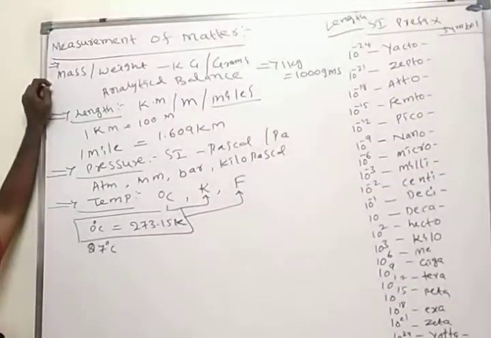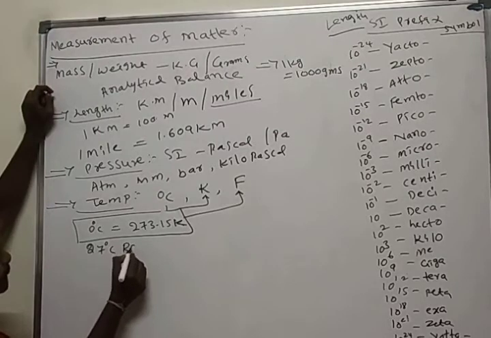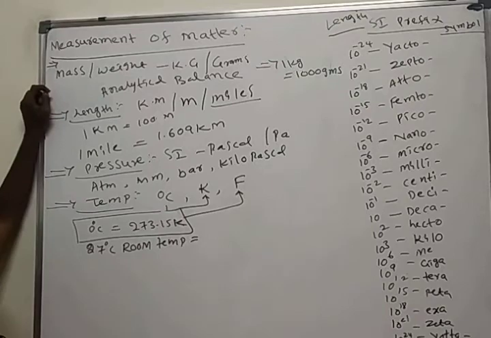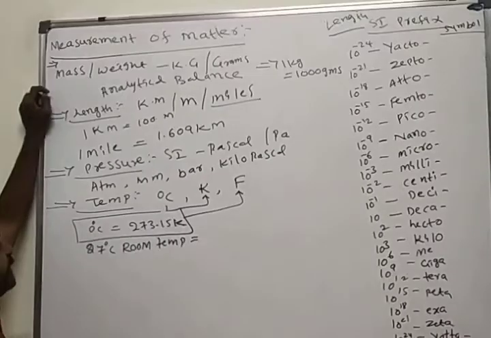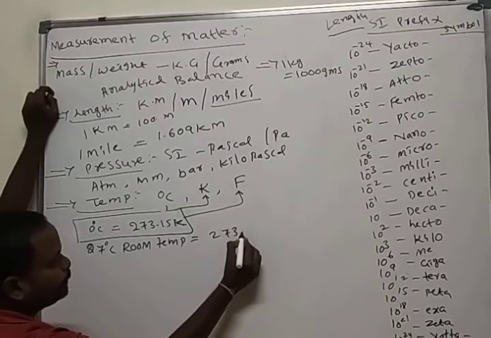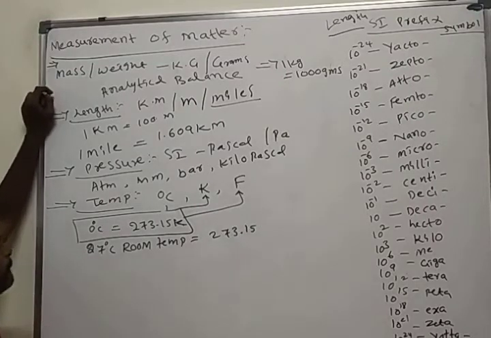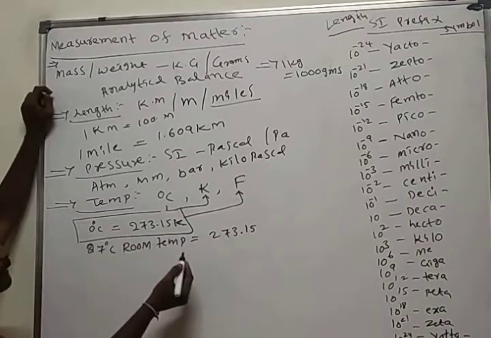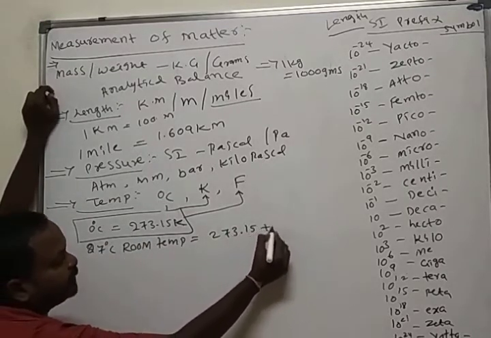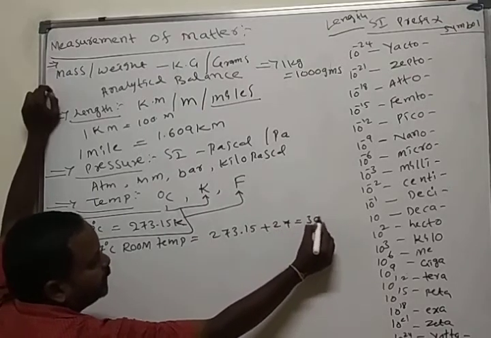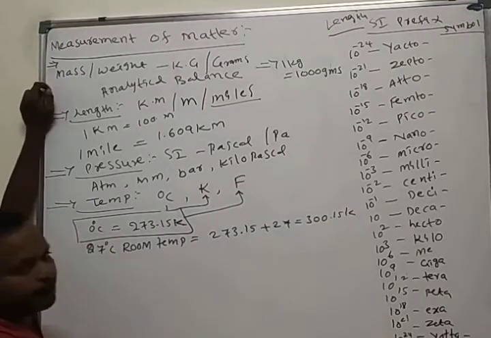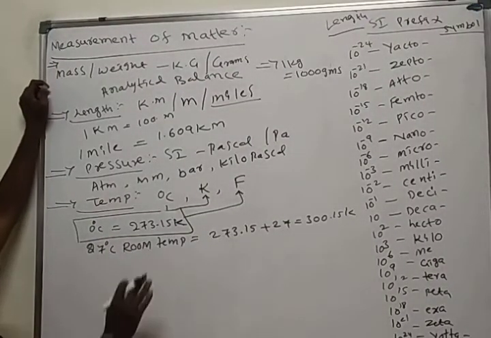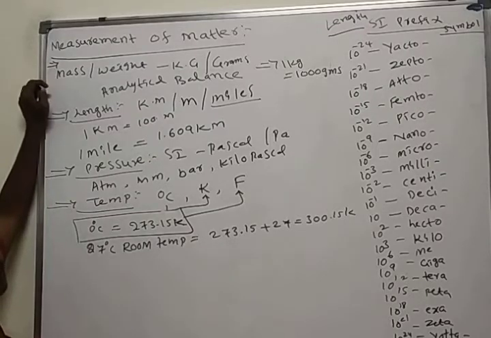Suppose, for example, room temperature is 27 degrees centigrade. What is the room temperature in Kelvin? 0 degree centigrade is equal to 273, so 27 degree centigrade is equal to 273 plus 27, total 300 Kelvin. This is the room temperature.